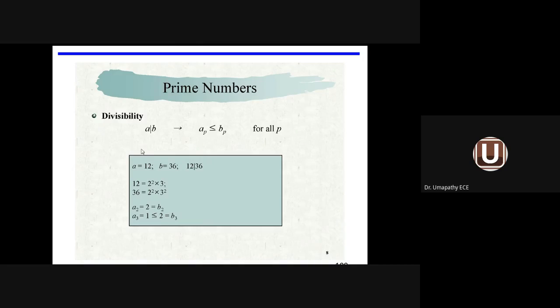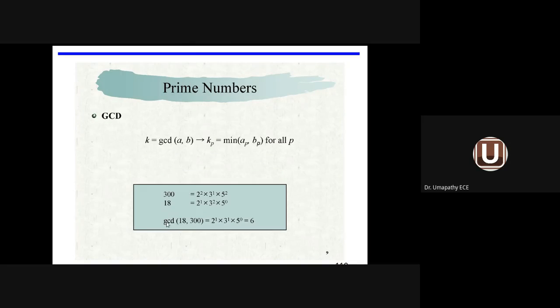Even division also, A by B, A power P less than or equal to B power P. So here also we are able to find out, for number 12 and number 36, A2 value equal to 2, B2 value equal to 2, A3 value equal to 1, B3 value equal to 2. So divisibility, addition, multiplication, division, all using the concept of prime numbers.